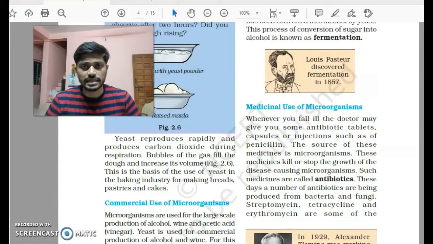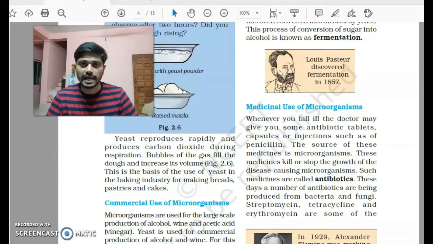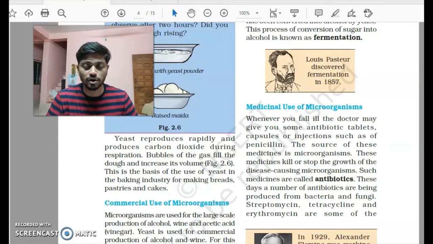Apart from this, there are certain microorganisms or germs that help in a process called fermentation. You might have known that microorganisms help in the creation of alcohol from sugar. What they do is they break down the glucose, they break down the sugar, and they help in the formation of alcohol. This process is called fermentation. Again, this process is completely done by microorganisms, and people have been using this process commercially to create alcohol. So that's one of the uses of microorganisms.